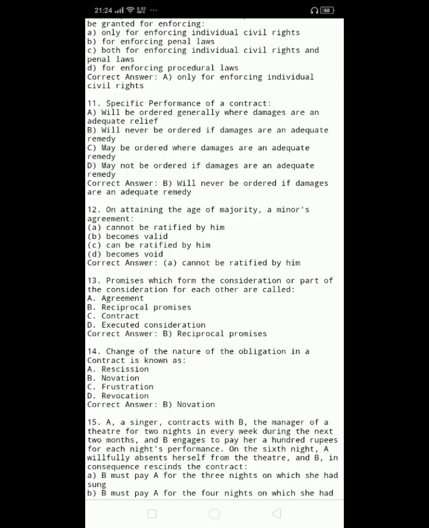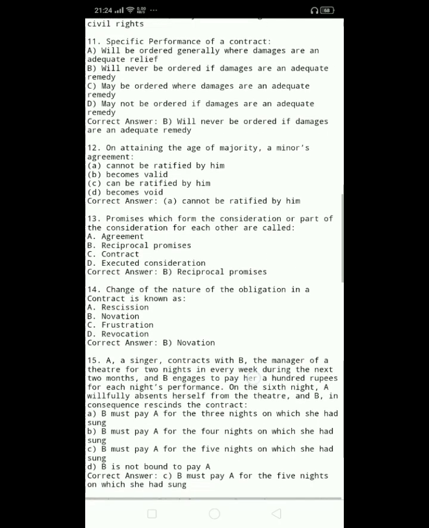13. Promises which form the consideration or part of the consideration for each other are called A. Agreement. B. Reciprocal promises. C. Contract. D. Executed consideration. Correct answer, B. Reciprocal promises.